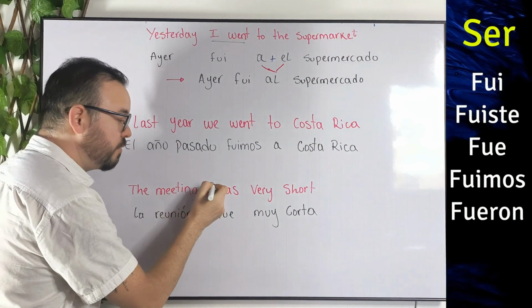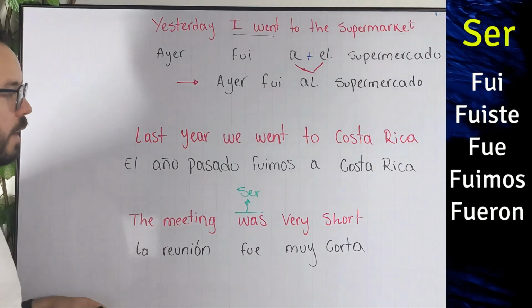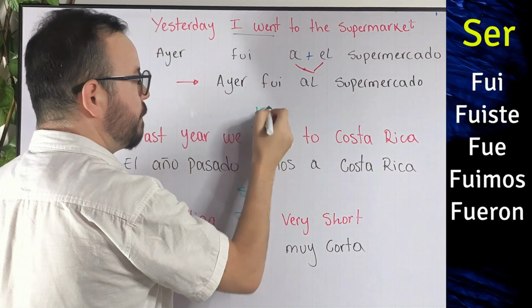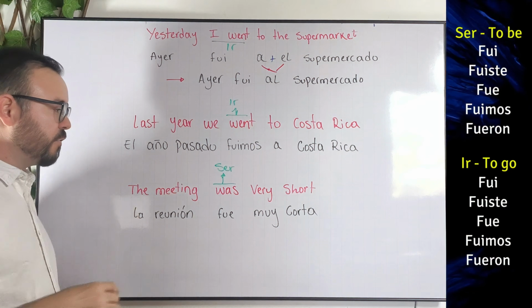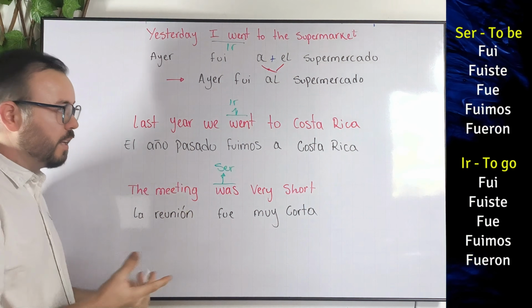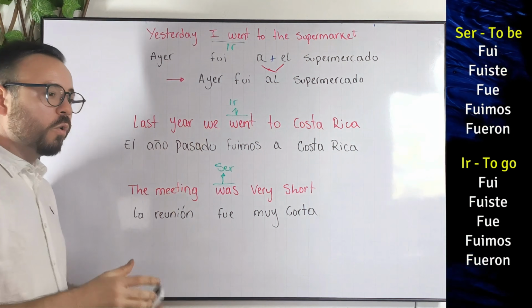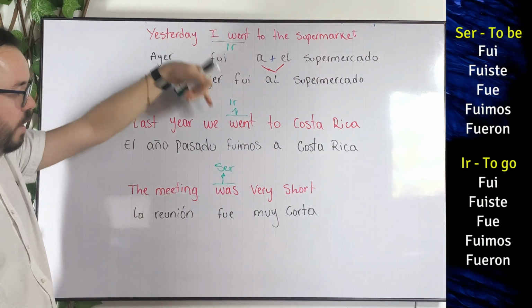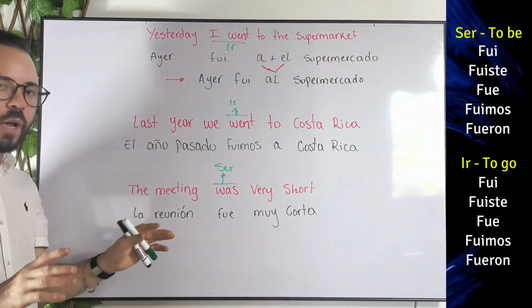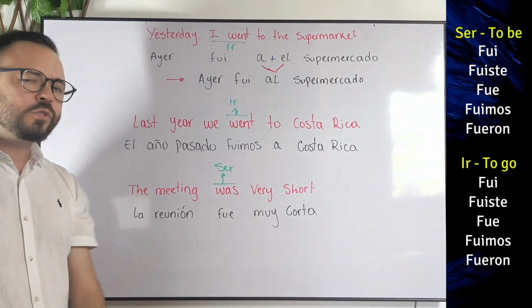And keep in mind that this verb comes from the verb ser. This one here comes from the verb ir, and this one also comes from the verb ir, okay? And if you guys pay attention to the last video, the verb ser, or to be, and the verb ir, or to go, they have exactly the same conjugation in past tense. That's why we're saying fui, fuimos, and fue, okay? Same conjugations for both of them, see? But now, let's just do another example.